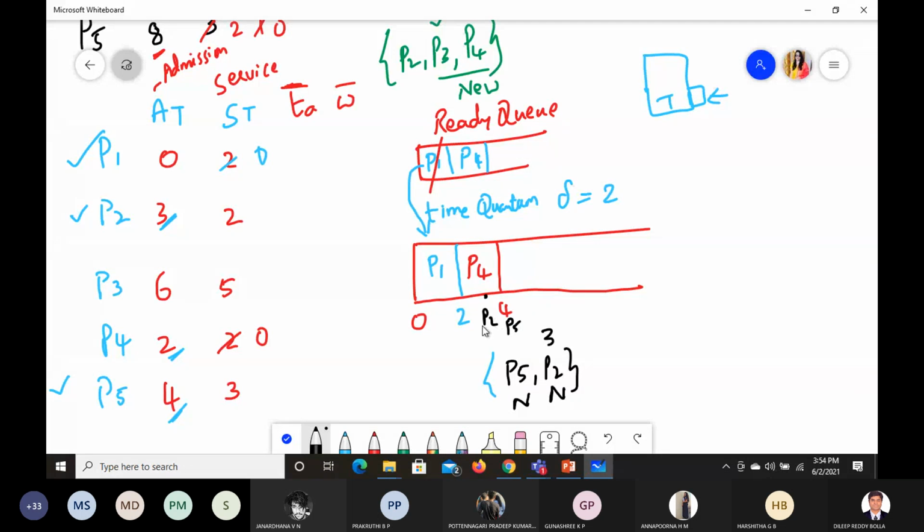Now which one will have the edge? P2 will have the edge. Correct? So P2 will come to the queue first, P2 enters the queue. Next P5 will come to the queue.